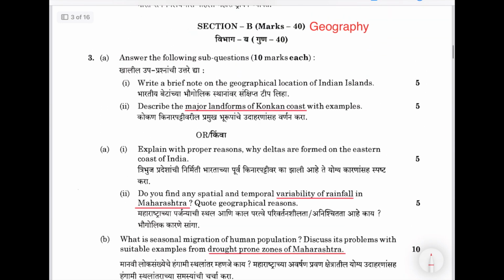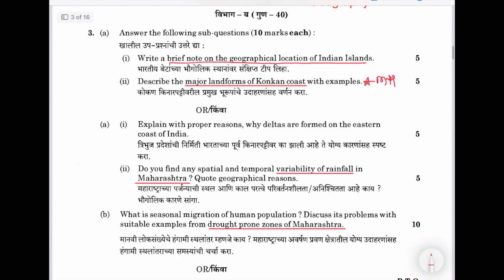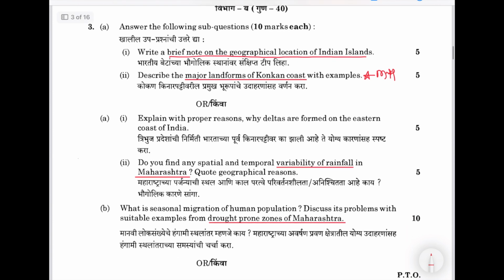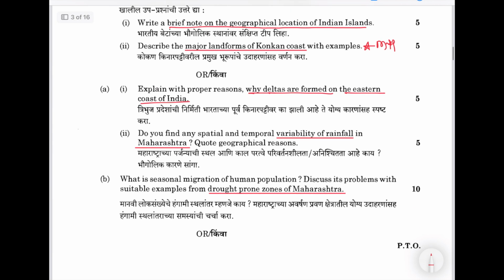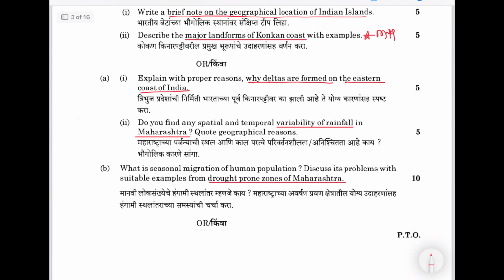So next is geography. See, in geography, write a brief note on the geographical location of Indian islands. Again, geography of India. Describe major landforms of Konkan coast. Again, Maharashtra geography. Straightforward question: describe. Okay. Then explain with proper reasons why deltas are formed on the eastern coast of India. So it is again Indian geography.